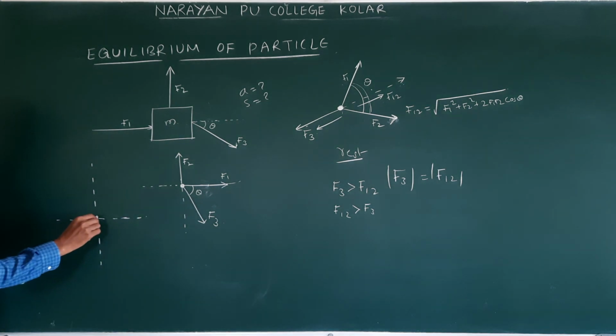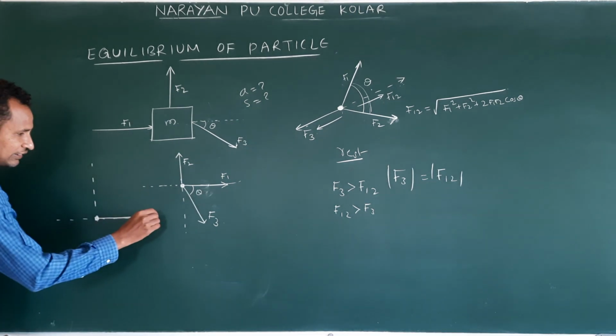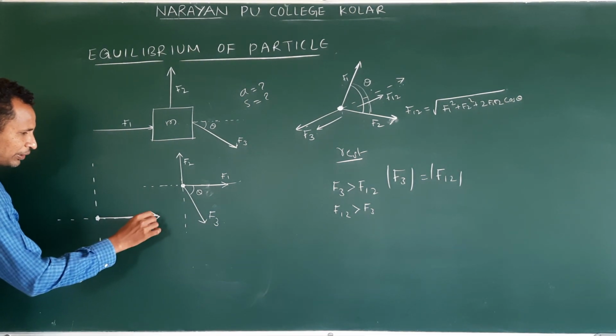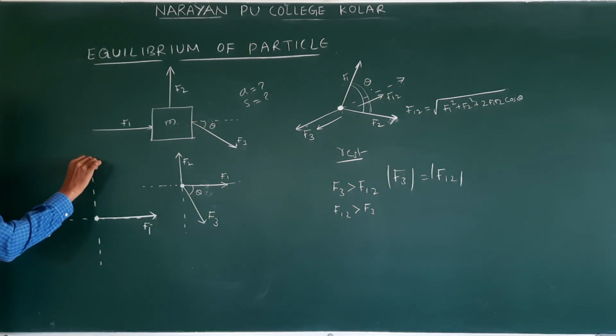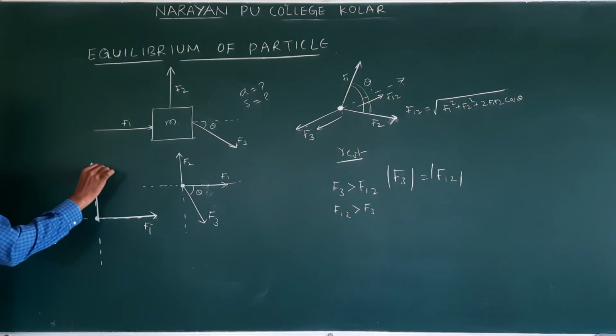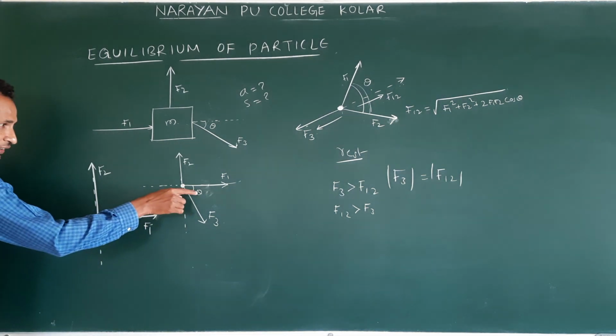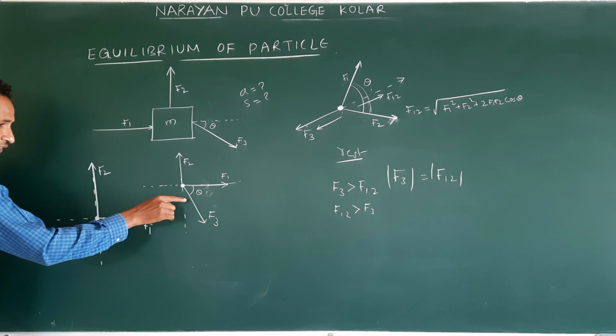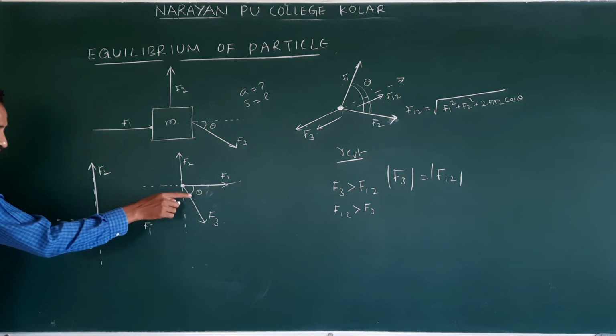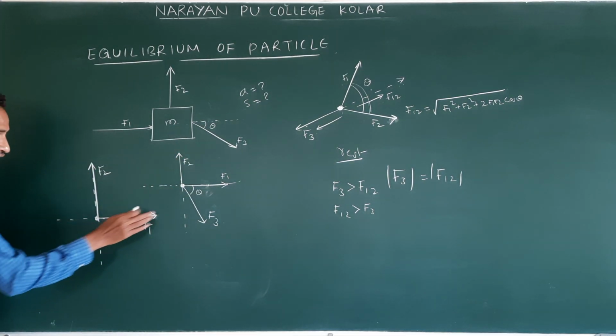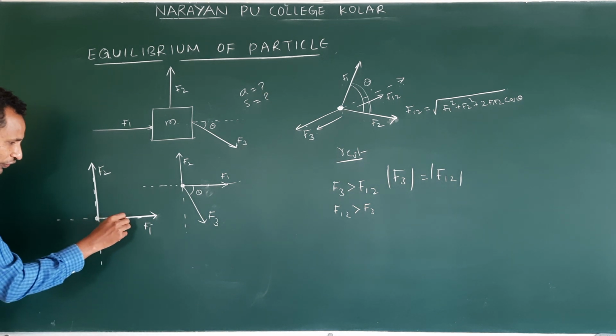So this is the point mass, this is already F1, am I correct or not? And this is F2, right? Now F3 is not acting exactly along x or exactly along y, so I resolve it along the x direction. What will happen?